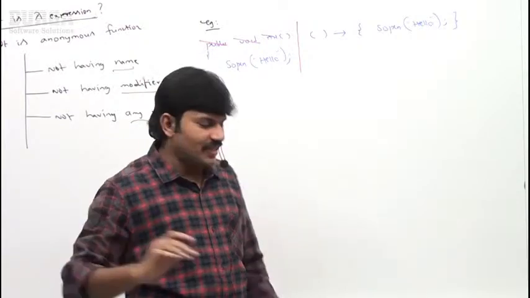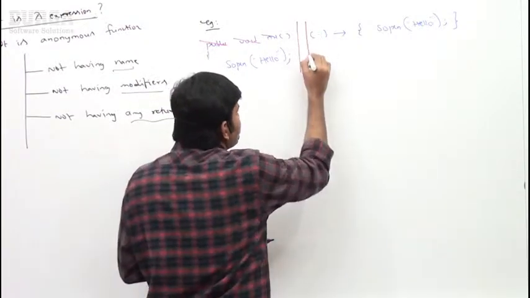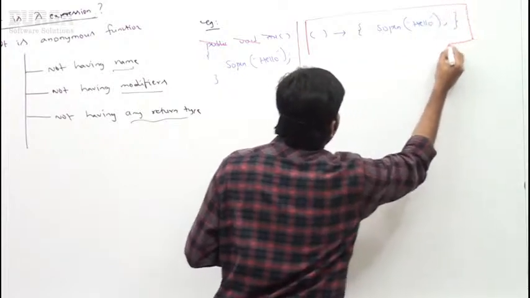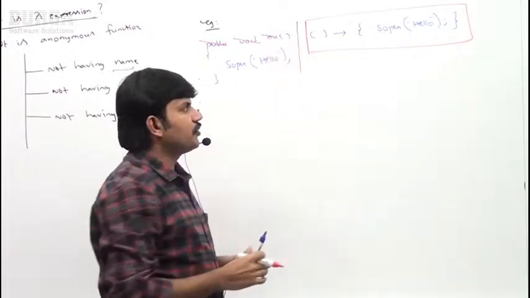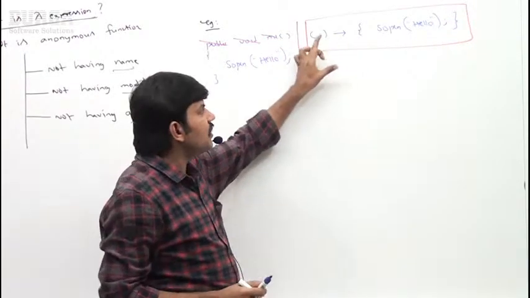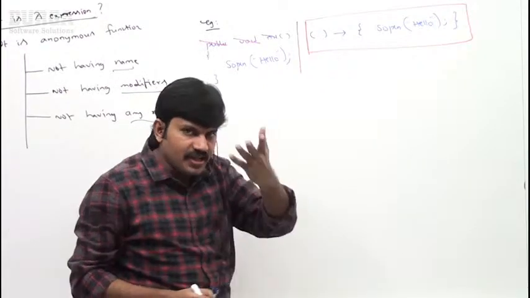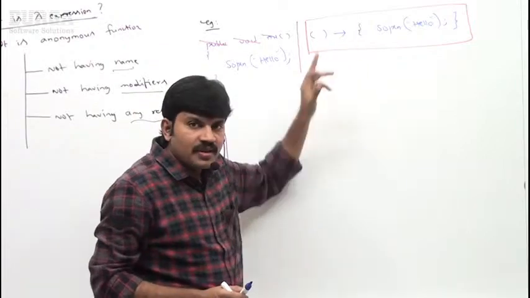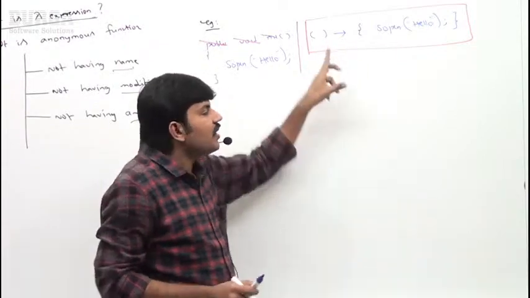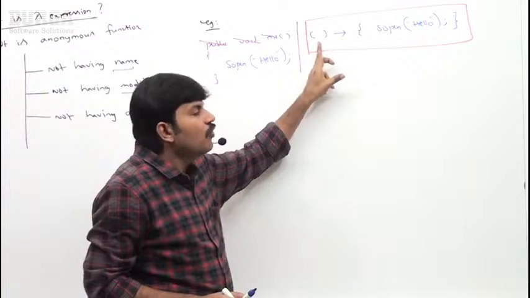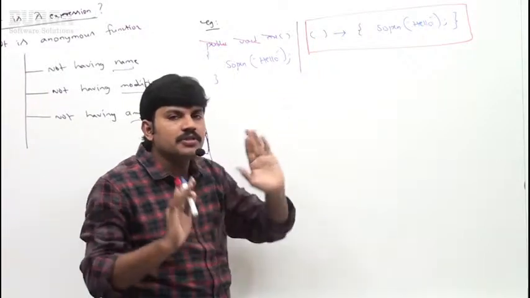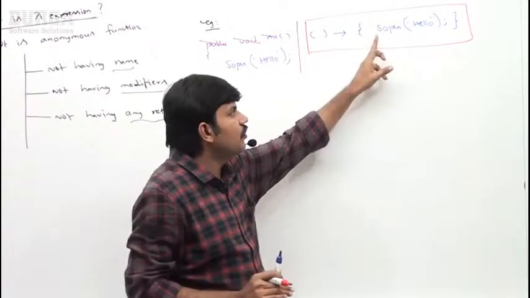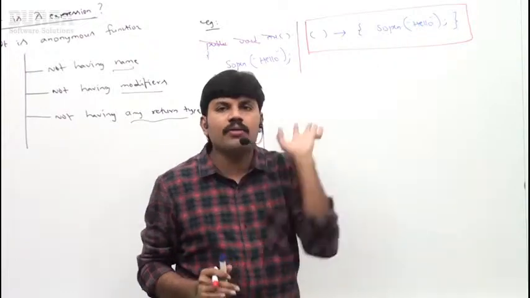Sir, how do you write the first lambda expression? Don't think too much, sir. This itself is the first lambda expression. Make sure you are aware of how you can write it. This lambda expression does not have any name, any modifiers, or any return type. It won't take any input, it just prints hello. That's all.